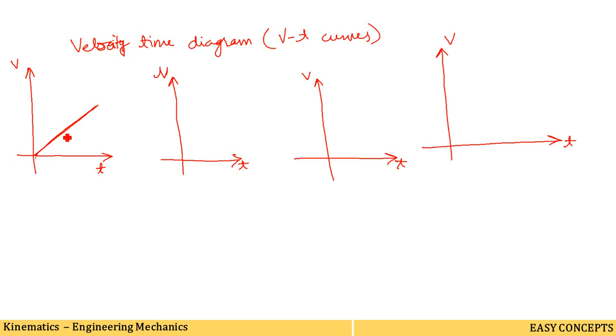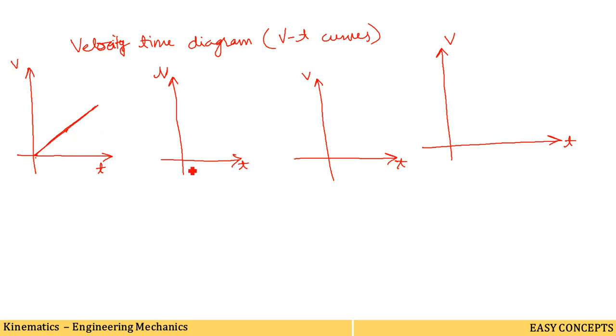The slope is constant, the slope of the curve is uniform. It means that the acceleration of the body remains the same. Thus the body is moving with uniform or constant acceleration having initial velocity 0. What does it represent? Slope of the curve is uniform means the acceleration of the body remains the same.